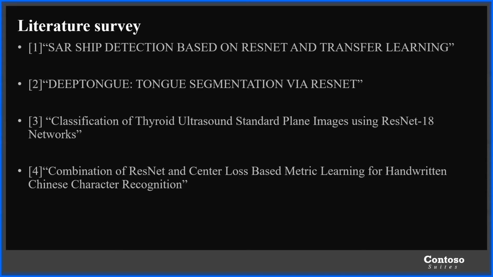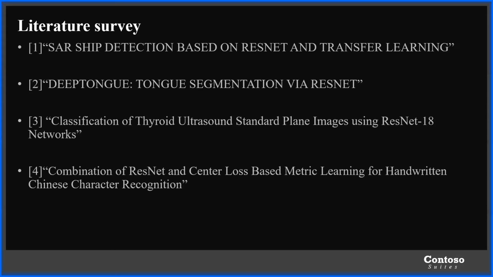In this paper, a very deep neural network, ResNet, with high accuracy and faster training is applied. They mention that it has around 50 layers, and ResNet 50 is applied to detect ships in SAR images. The result we obtained from this paper is an average precision, that is AP, of around 94.7% on 580 images, which consist of 1881 ships.